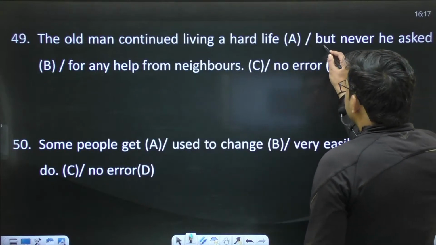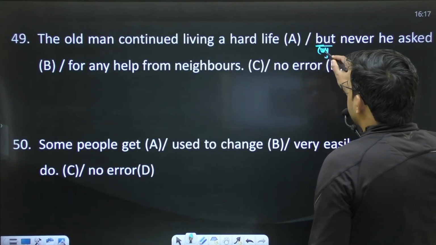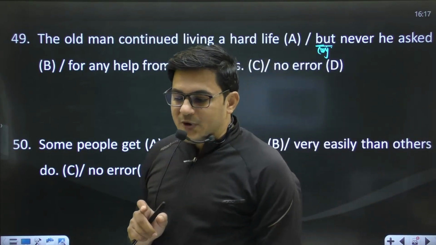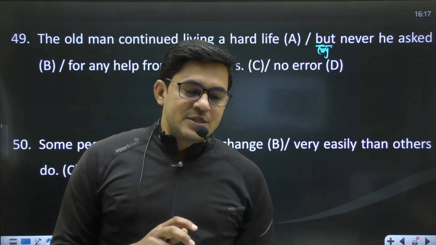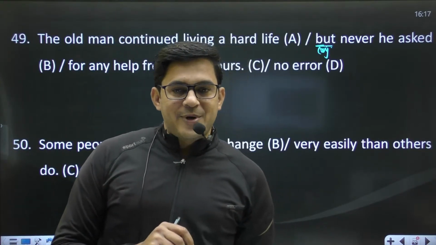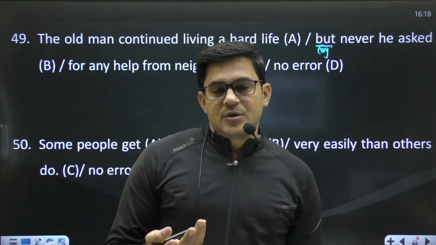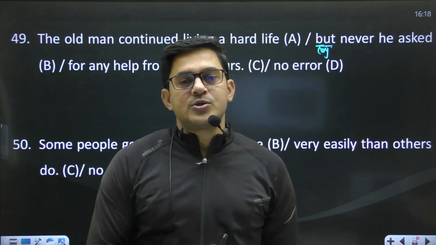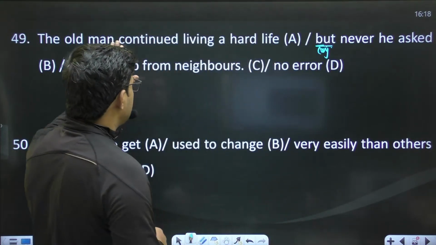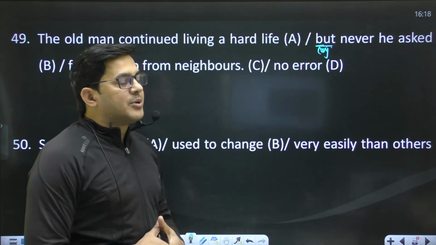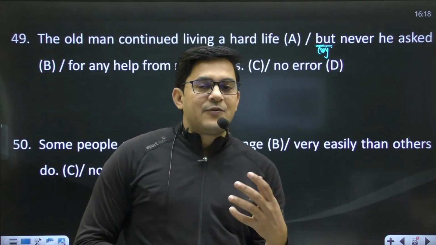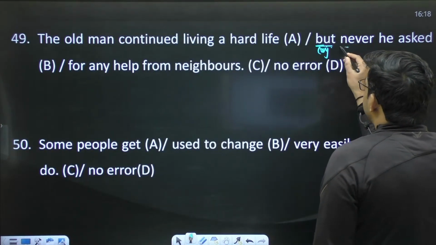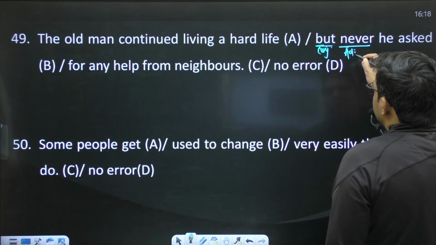Okay, you know this word but is a conjunction, right? And before this conjunction you have a clause. I think you know it very well. A clause is, you can say, the combination of subject and predicate. Subject and verb, you can also say. Subject and predicate, what do they make? They make a clause, right? So before this conjunction, you have a complete clause. After that particular conjunction, you have another clause, right? You have subject, predicate. But in the beginning of the second clause, you have an adverb, and that adverb is